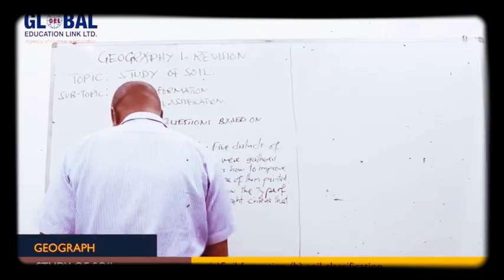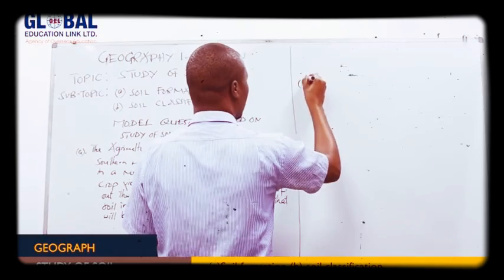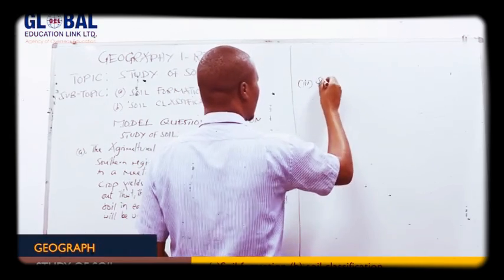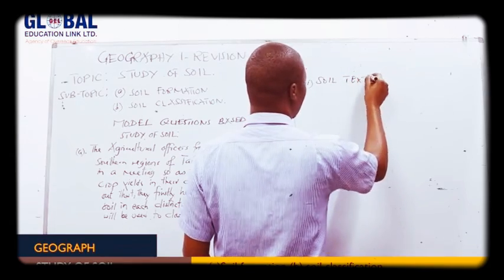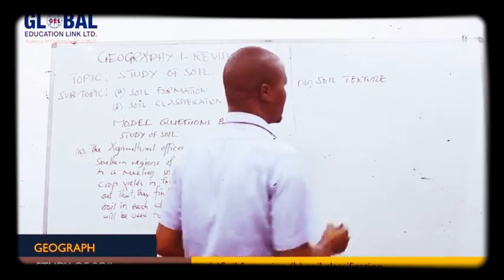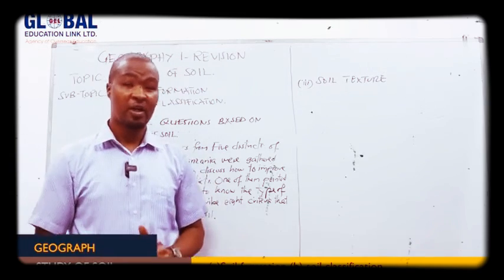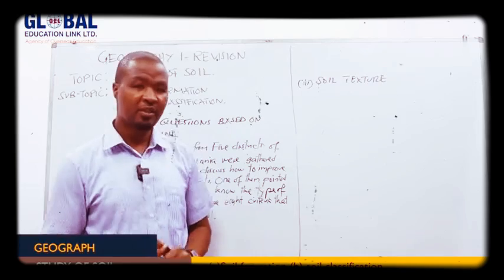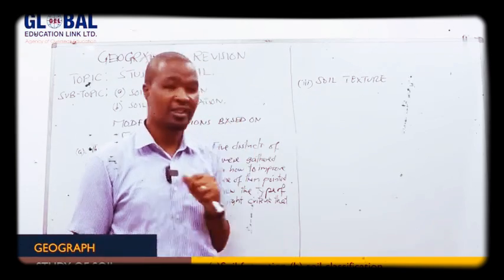Then let's see another criteria for classifying the soil. The third one is soil texture. Soil texture will refer to the fineness or coarseness of the soil particles. It means the smallness or the largeness of the soil particles will refer to the soil texture.